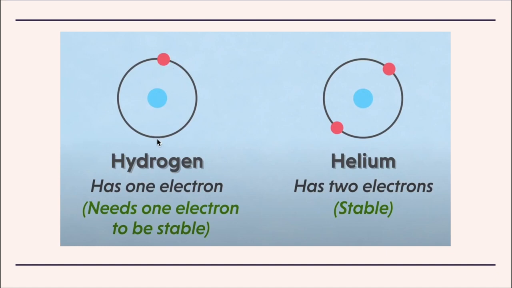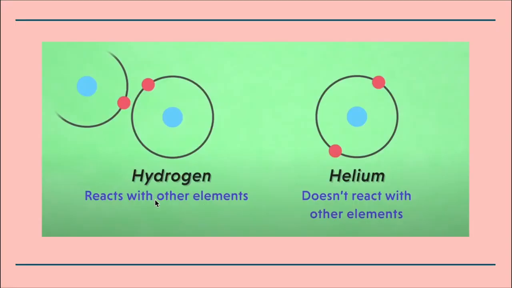All the atoms that we learn about are always in this constant process of becoming stable. So this hydrogen atom, since it's not stable, needs 1 electron to be stable, whereas this helium atom is already stable. So the unstable atoms react with other elements so that they can somehow become stable. But atoms like helium, which are already stable, do not react with any other elements. Understood? Moving on to the next slide.